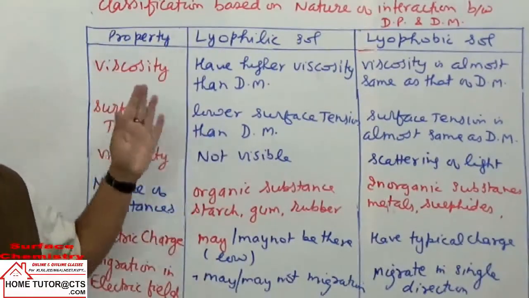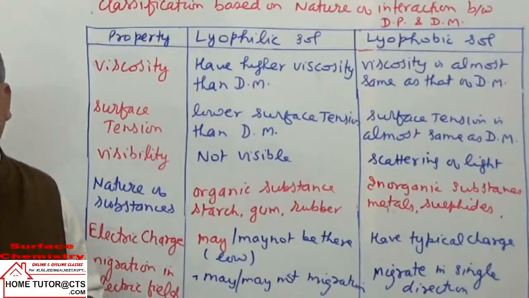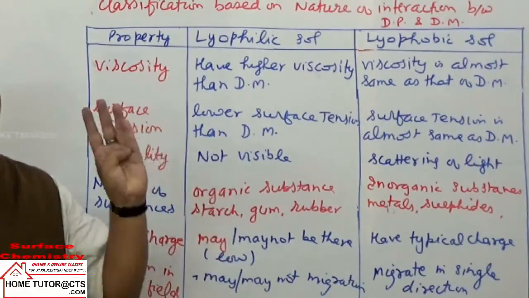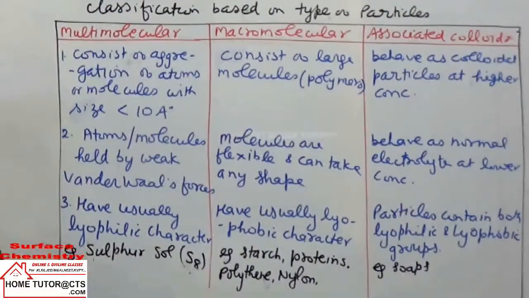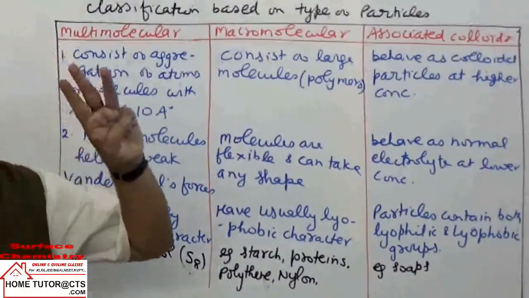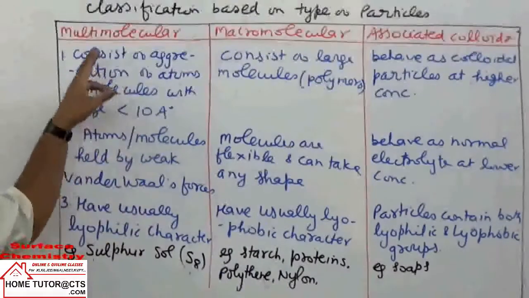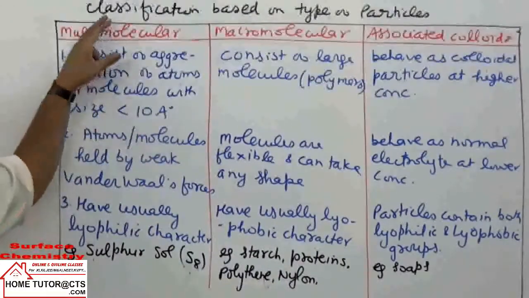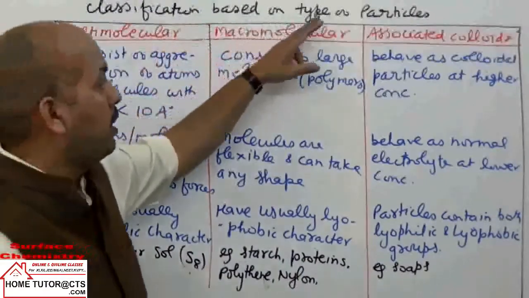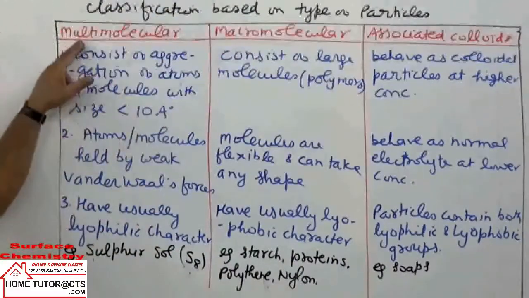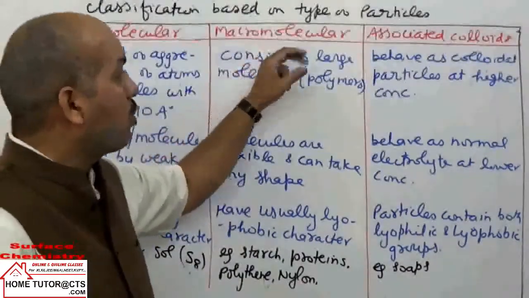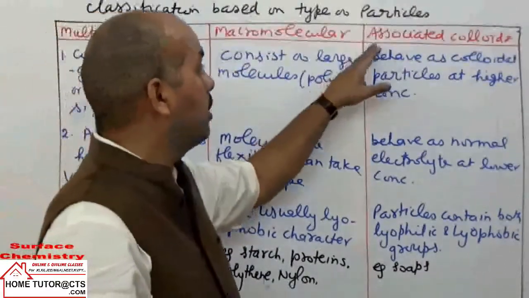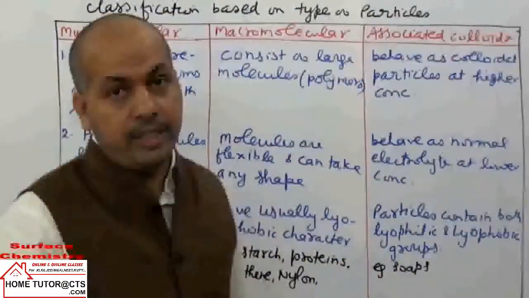Okay. I will take the next classification, based on interaction between the dispersed phase particles. Now we take the third classification method, based on the type of particles having different interactions among them. We will take three types of colloidal mixtures depending on the type of particles: first multi-molecular colloids, second macromolecular colloids, and third associated colloids.